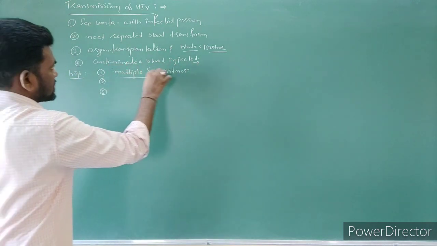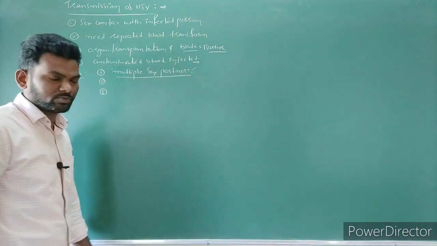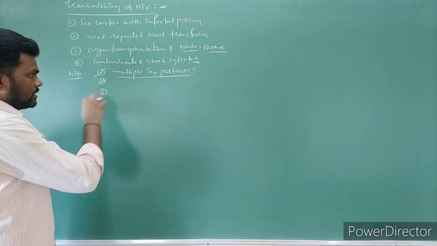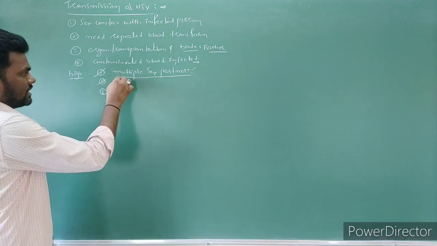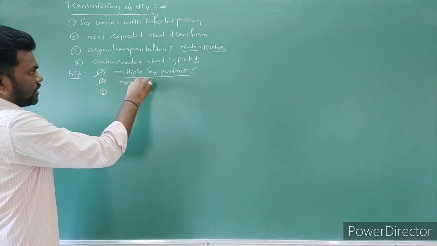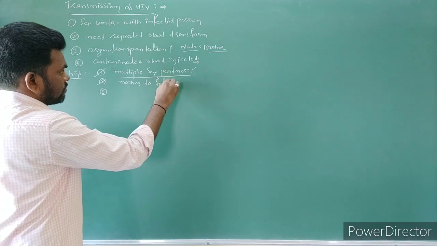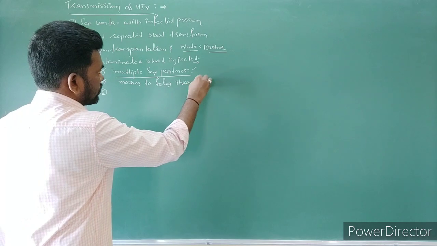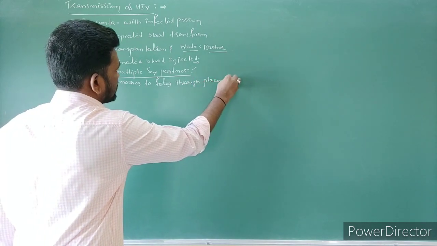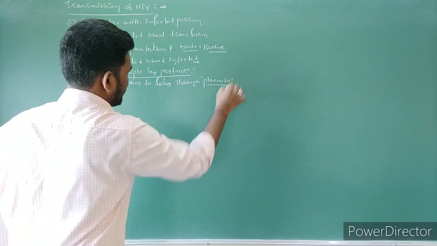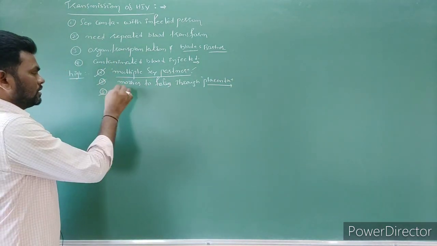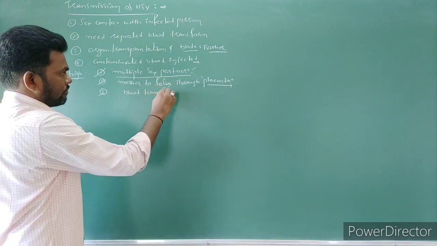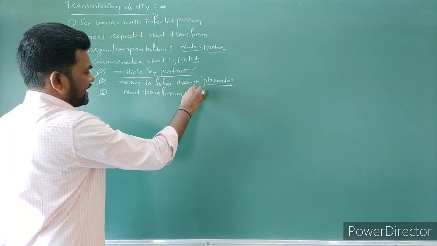Those who are maintaining multiple sex partners face a high risk of transmission of HIV disease first. Second, an infected mother: the disease is transferred from mother to fetus through the placenta, so the baby also suffers here, right? And the third one is repeated blood transfusion, or repeated blood need.